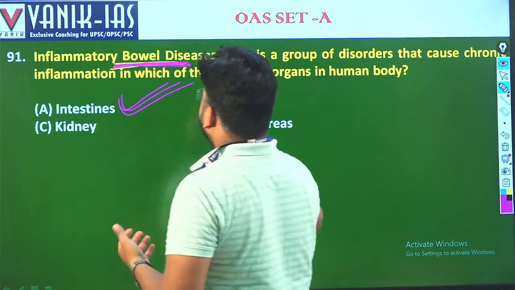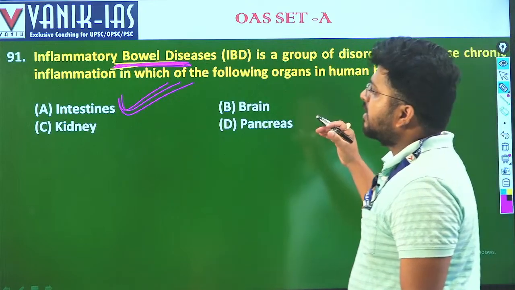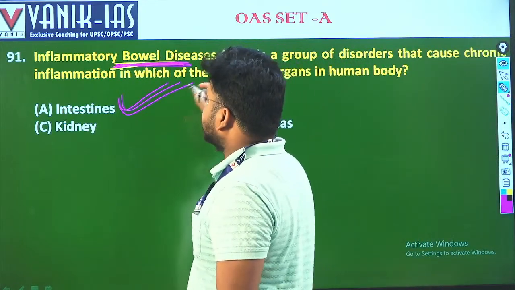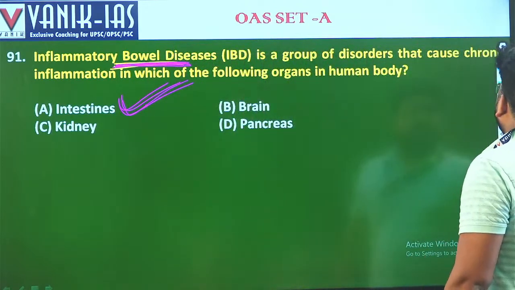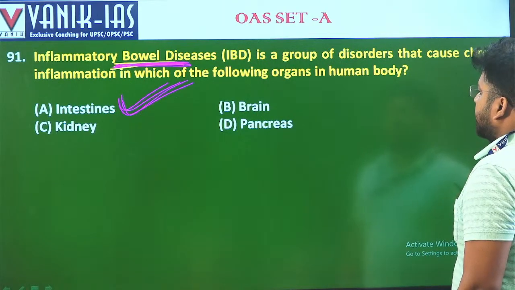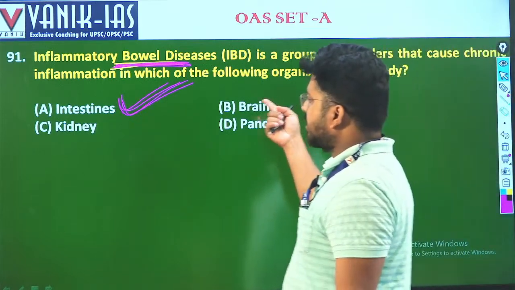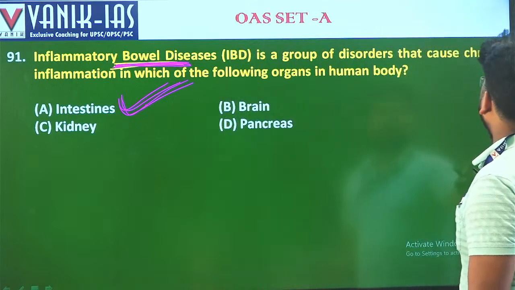Even if you don't know anything about these diseases, you can guess that as it is related to bowel, the answer is A. Okay, next. Pancreas, there is no relationship with pancreas. Brain, kidney, they have no relationship with your food tract, so the answer is A.